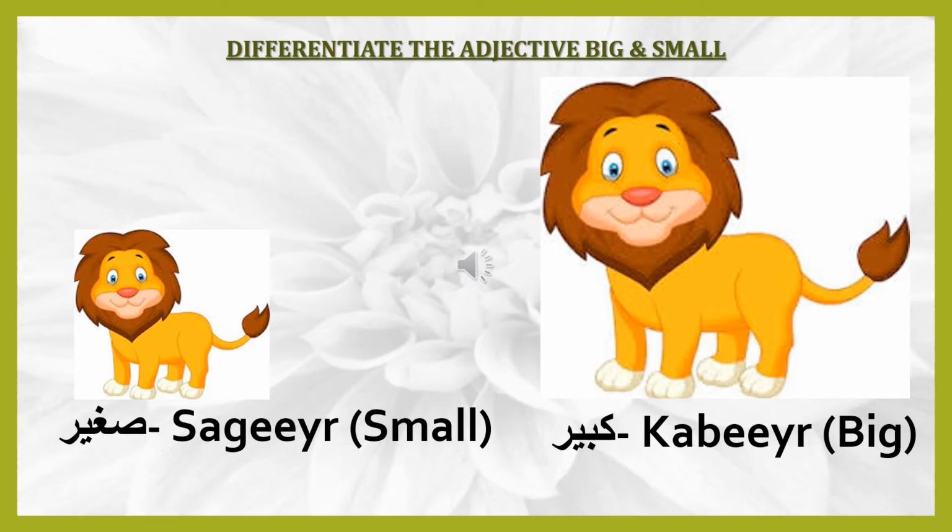The picture on the left side is a small lion. So we say Asad Sagir. Asad means lion. Small lion is called Asad Sagir, and big lion is called Asad Kabir. Asad is a word that is masculine, or Mudakkar, and it doesn't end with Tamar Buddha. So we use Sagir for small and Kabir for big Asad.